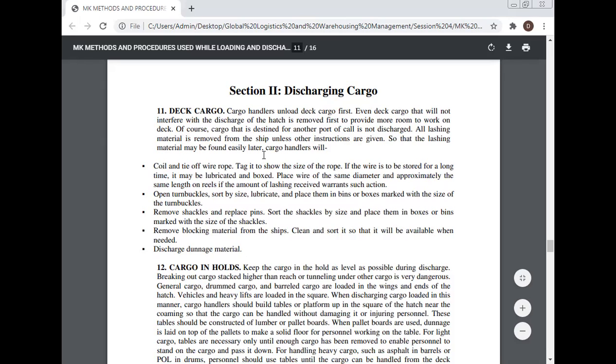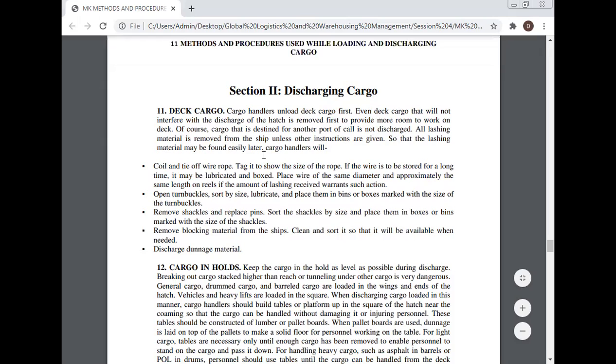All lashing material is removed from the ship unless other instructions are given, so that the lashing material may be found easily. Later, cargo handlers will coil or tie off wire rope. Tag it to show the size of the rope. If the wire is to be stored for a long time, it may be dunnaged and boxed. Place wire of the same diameter and approximately the same length on reels if the amount of the lashing received warrants such action.